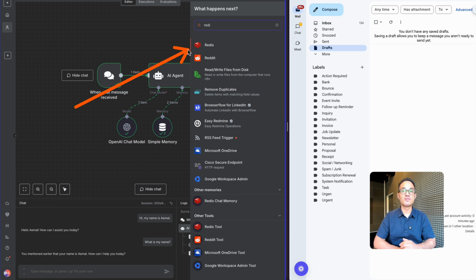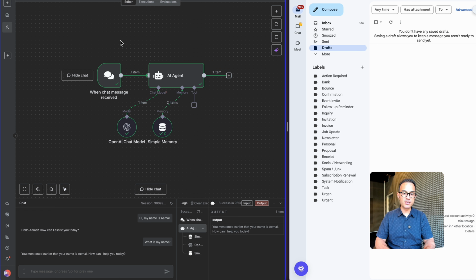Because, look at that. One of the almost 500 integrations in N8N also contains Redis. And throughout the tutorial series, you'll know that even if there is no integration available in N8N, you can actually build one. You can build custom nodes. You can build HTTP requests. You can build your services outside and then do an HTTP request and so on. But with this, you already kind of feel the power of N8N.